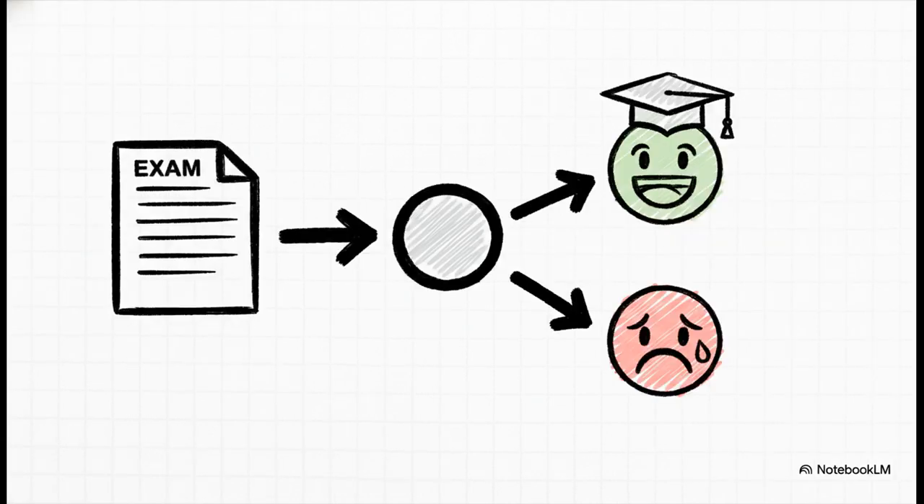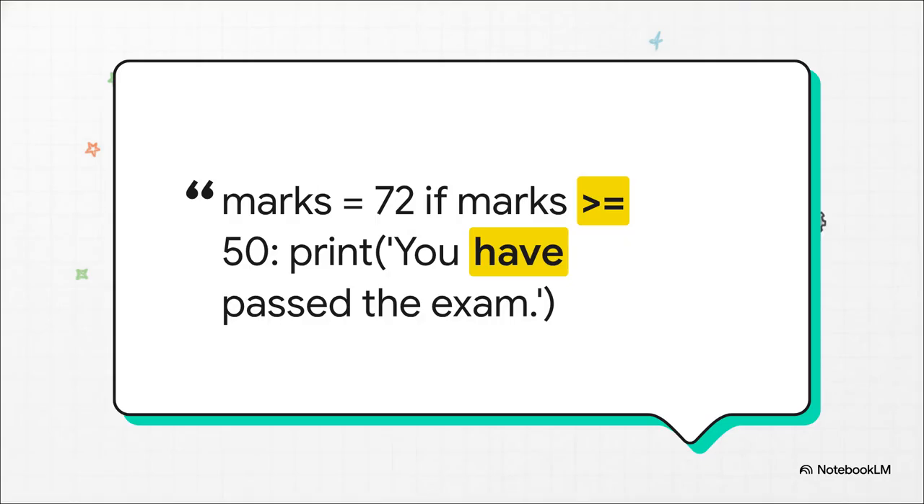First up, let's do a classic scenario, checking exam results. We're going to write a program that can look at a student's score and tell them if they've passed. Okay, here's the code. First, we store the score, 72, in a variable we'll call marks. Then, here comes our bouncer. If marks greater than 50. This is our condition. The program is literally asking, is the number inside the marks variable greater than or equal to 50? If the answer is yes, it'll run that indented code and print a message.